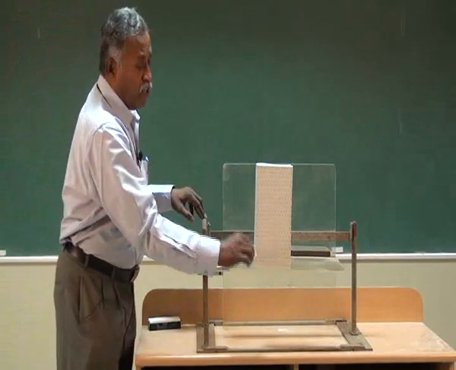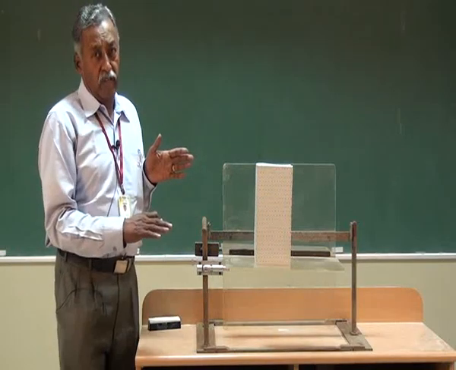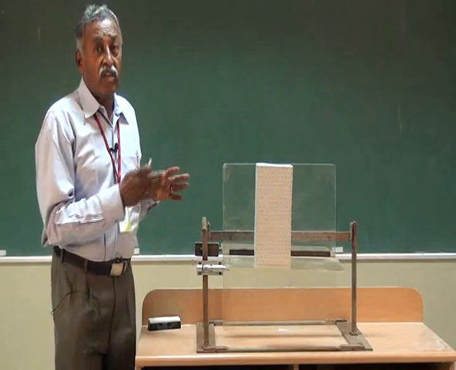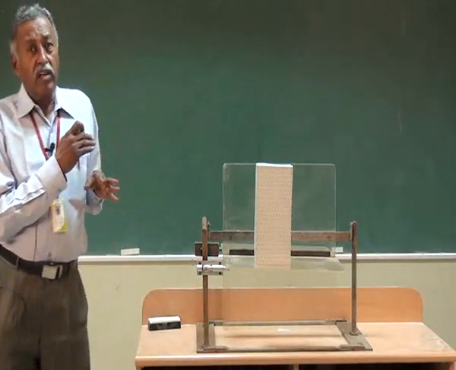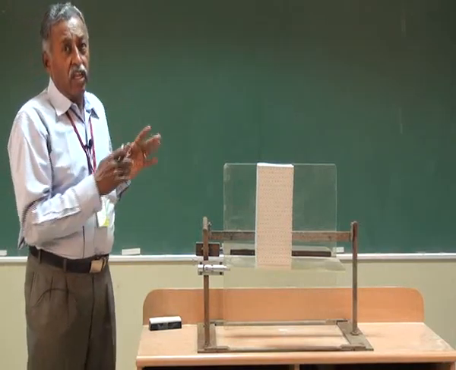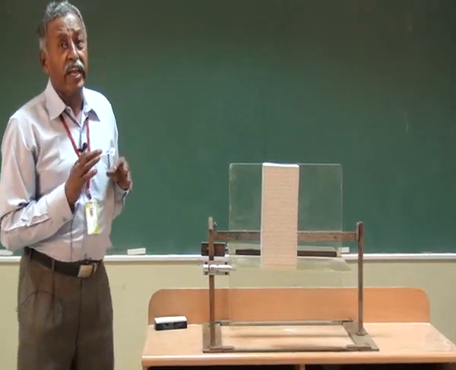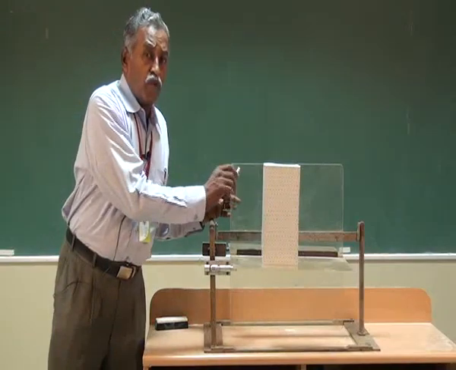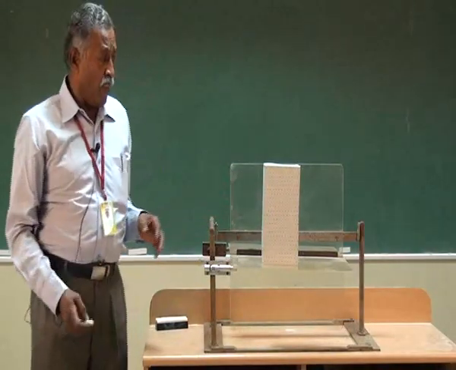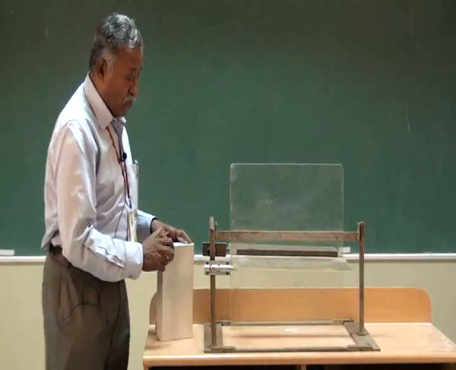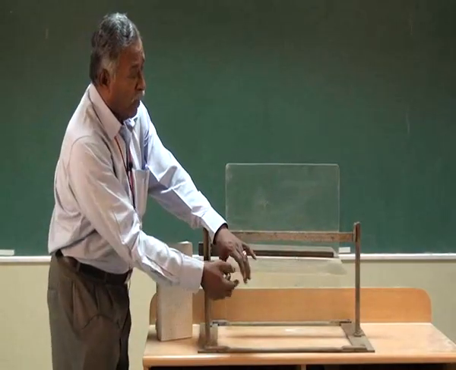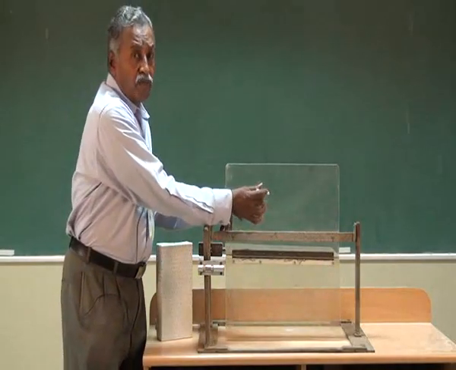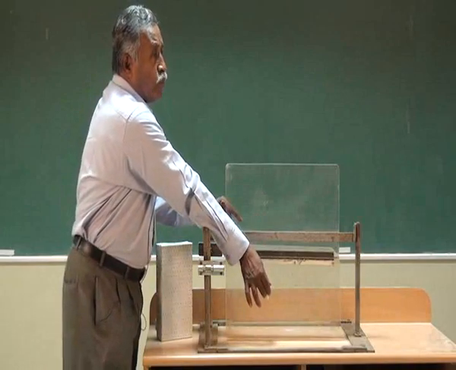Now this view and this view are in 2 different planes. The main objective is to get all the views in a single plane, because in the 3-dimensional figure we are giving 3-dimensional directions, but we want to represent the 3-dimensional object in 2-dimensional media. So for that reason we have to get these 2 figures in a single plane. For that you remove this plane, rotate it by 90 degrees and keep it in line with the vertical plane. Now your front view comes in this plane and the top view comes in this plane.